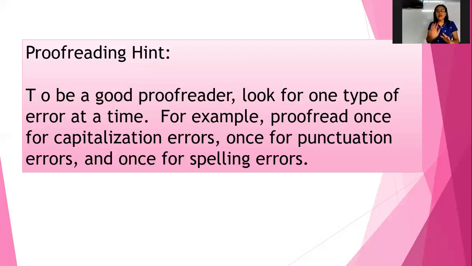Don't touch it. Just look for the capitalization error. That is what it means when we are given a guide: for a good proofreader, we have to look for one type of error at a time. So you say, teacher, what about this?